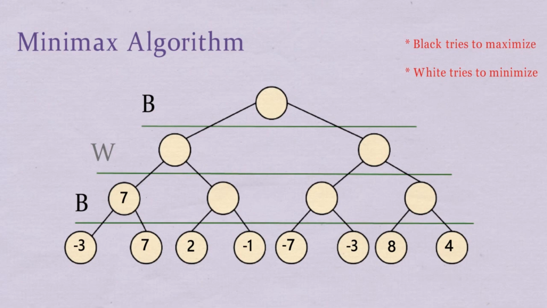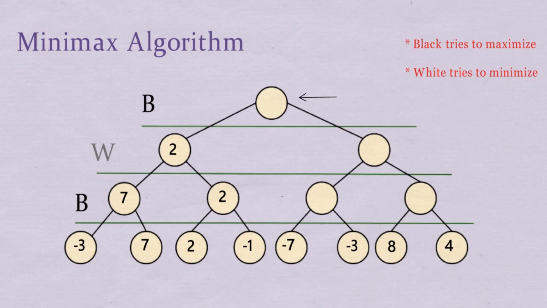Now, we go to the right and we traverse to the left leaf node, we get 2. And then we look for the adjacent leaf node to the right and we get -1. Take a guess. What is black going to do here? Yes, it's going to take the maximum score 2. Now, we can evaluate the parent node and what we see is that white is trying to minimize its score. White will choose the minimum value, which is 2. Now, we are again on the root node.